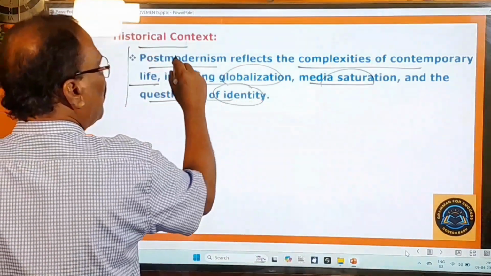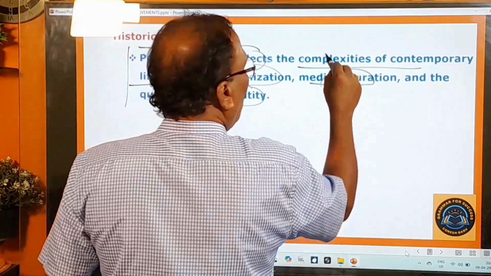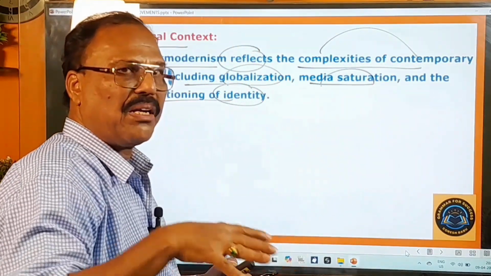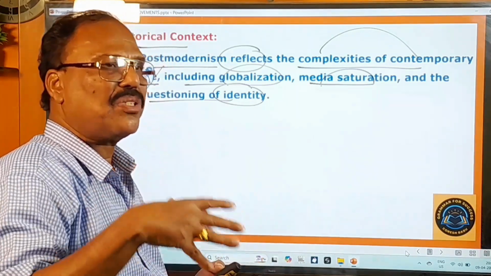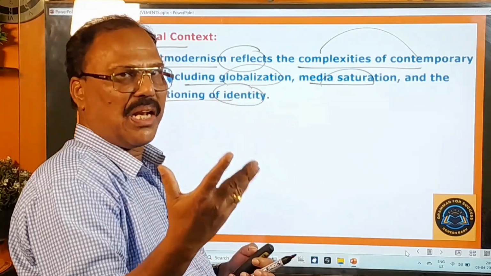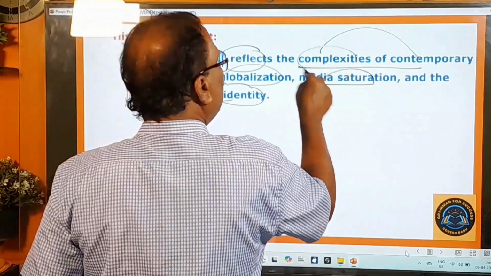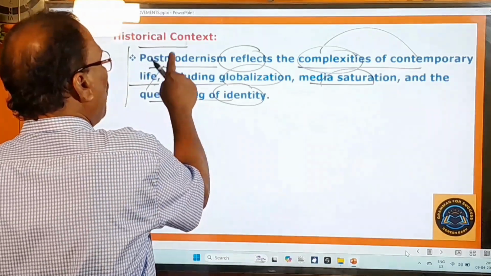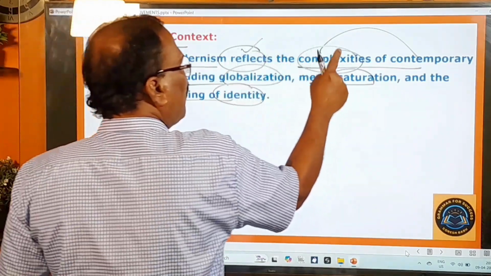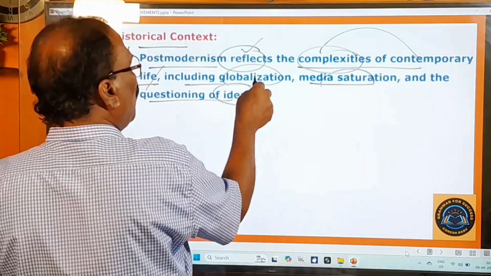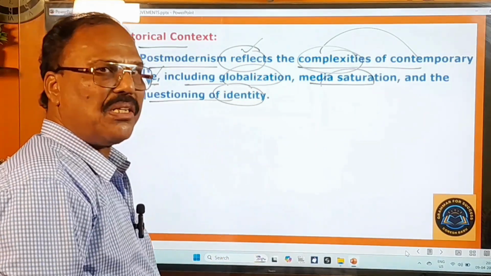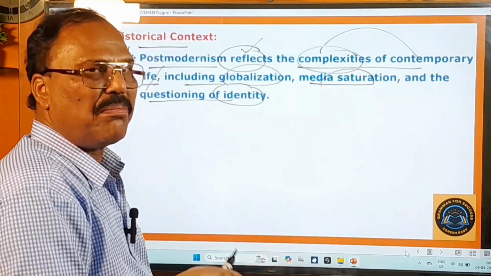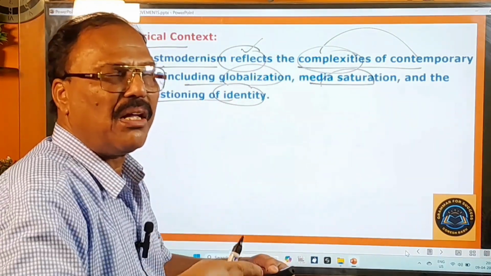So this postmodernism reflects, okay, mirrors what? The complexities of contemporary life. So during the present days, the people are living some kind of complex life. Okay, they are facing so many problems. They are facing ups and downs in their life. So here they are called complexities, hurdles, problems of contemporary life. So this postmodernism reflects or reveals the problems of contemporary life, one point, including globalization. So because of globalization, the people are facing some problems. Okay, media saturation also. Media saturation means media's involvement is too much in the lives of the people.